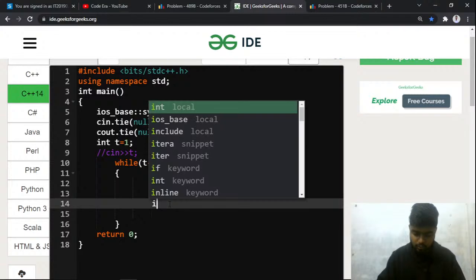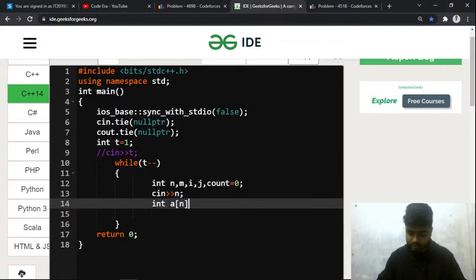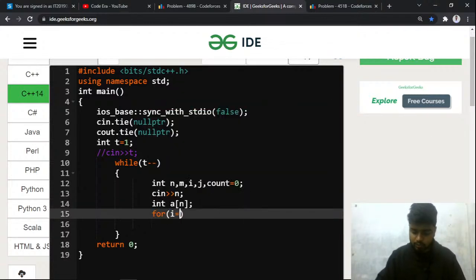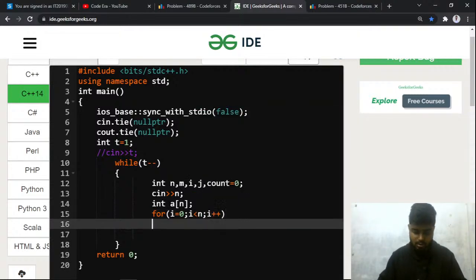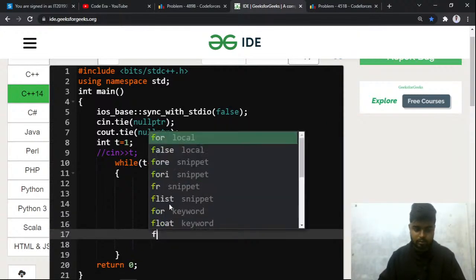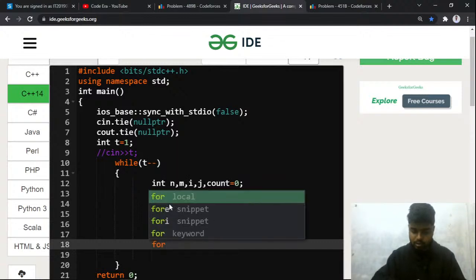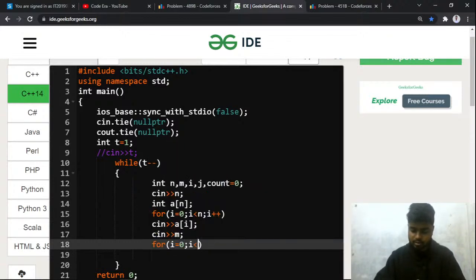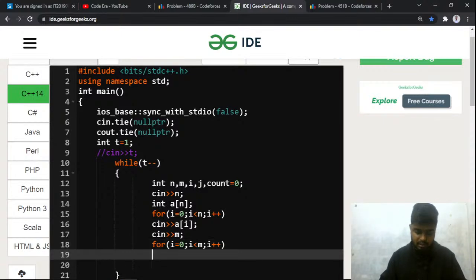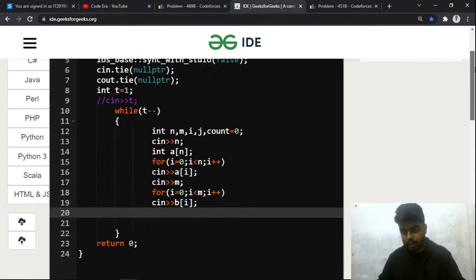After that I'll do an int of a of n, that is I take the first array as input. For i starts from 0, i is lesser than n, and i plus plus. After that I can do c in a of i, right? Then I'll take the second array as input, that is for i starts from 0, i is less than m, and i plus plus. Once that is done, I'll take c in b of i, that is the elements of the second array.